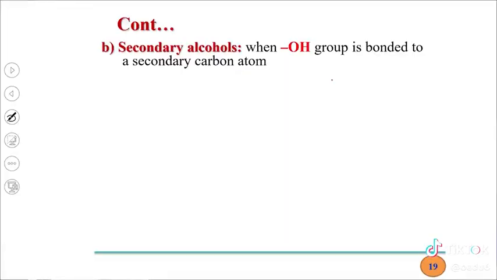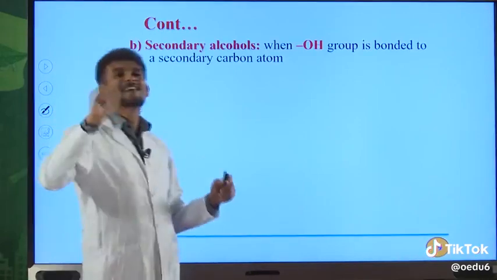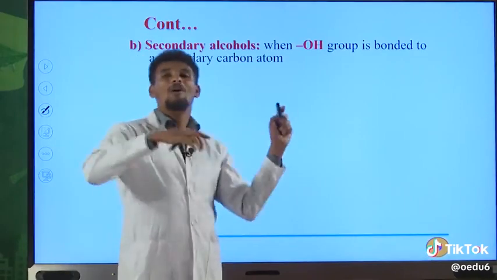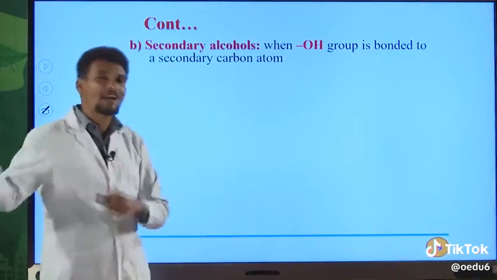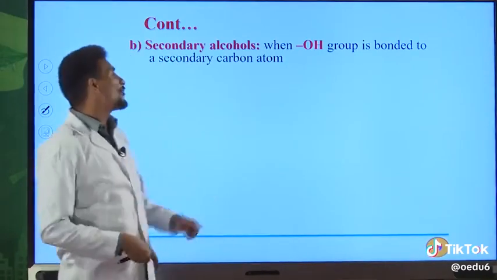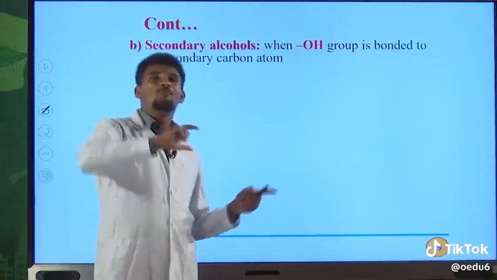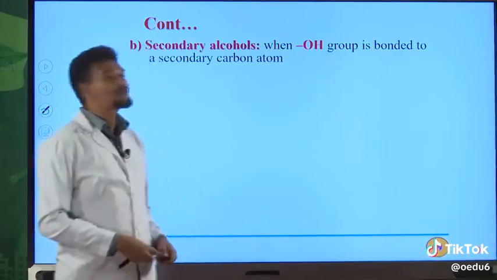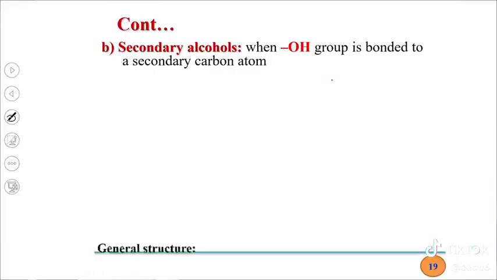Secondary alcohol. In this case, you can easily identify whether the alcohol is a secondary alcohol, primary alcohol, or tertiary alcohol only by looking at the carbinol carbon. If, for example, the carbinol carbon is bonded to 2 same or different alkyl groups, and that carbon is directly bonded to the OH group, such types of alcohols are named secondary alcohols.